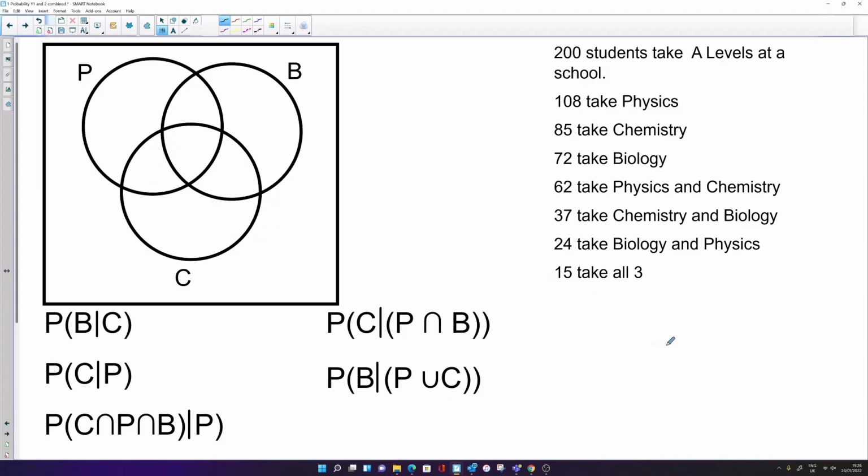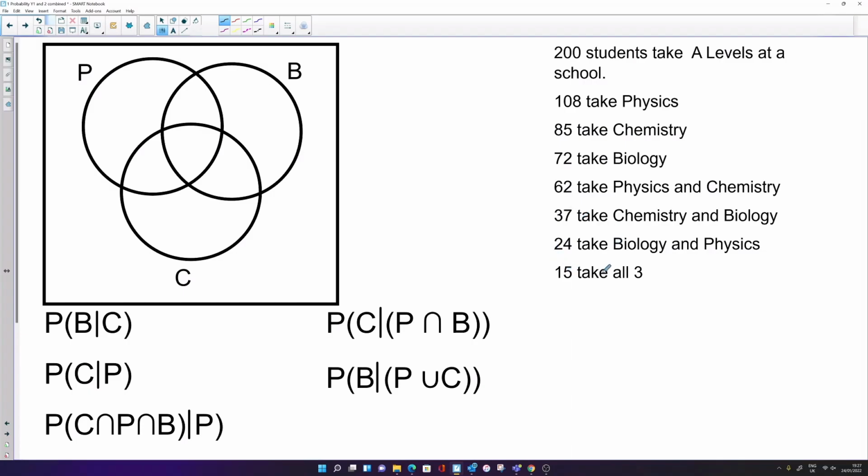Here we have another Venn diagram, but this time we've got 3 events, and these represent students that take physics or chemistry or biology, or a combination of all 3. So when you're doing this, what we're trying to do is to look at the number of students that are taking all 3, and we start in the middle.